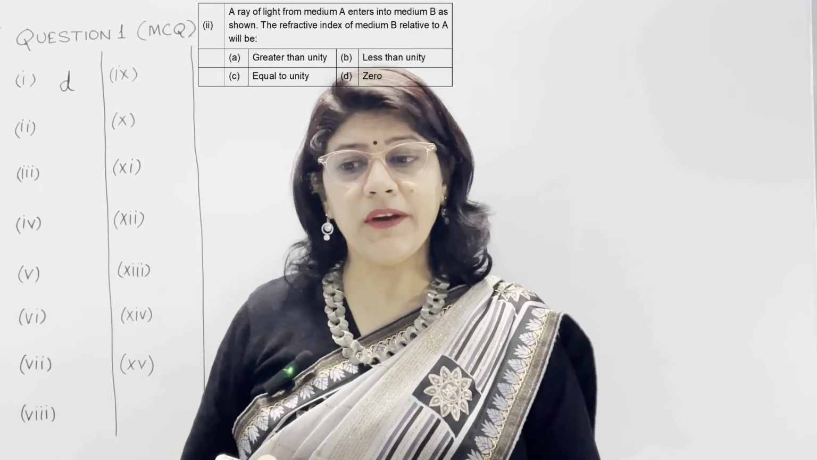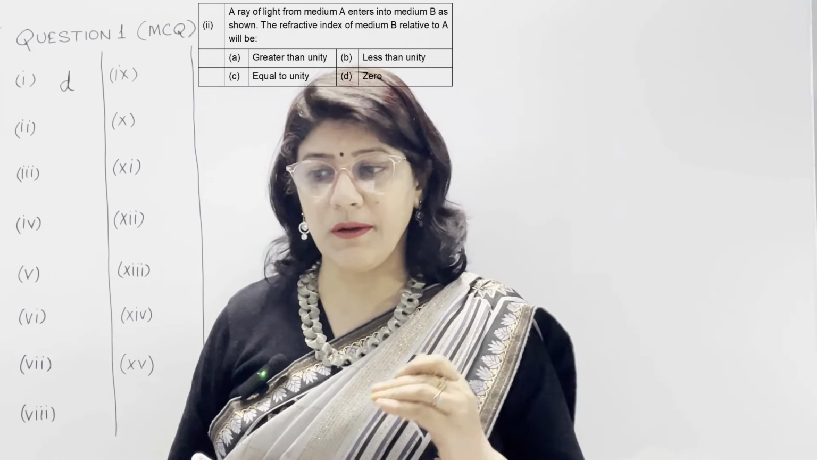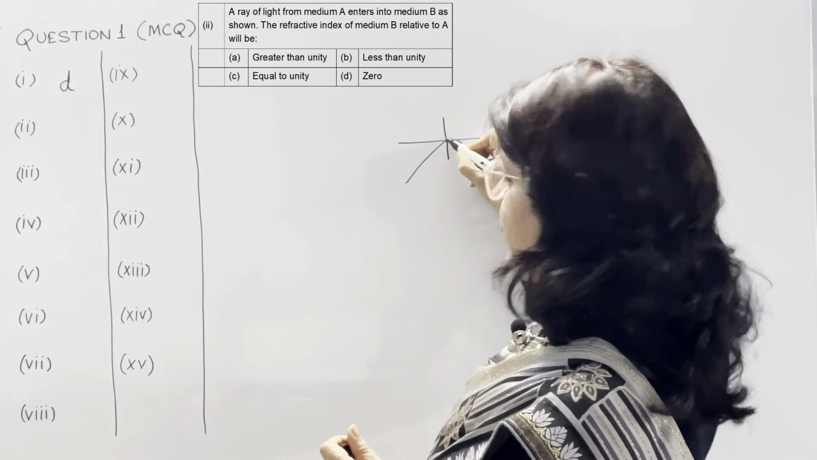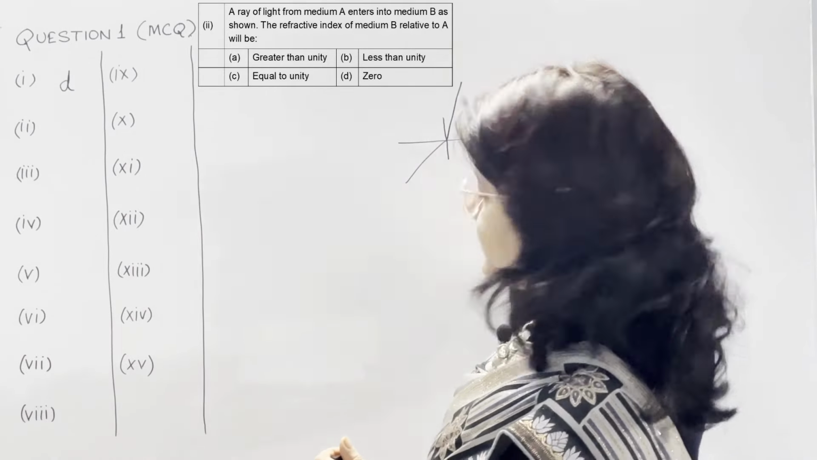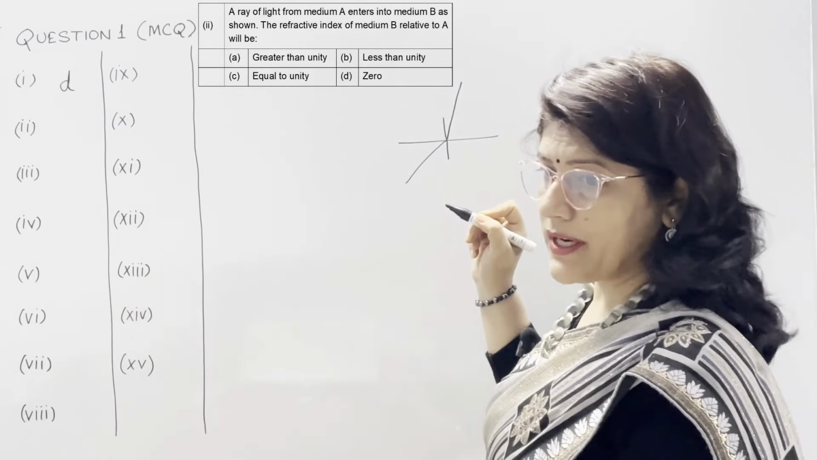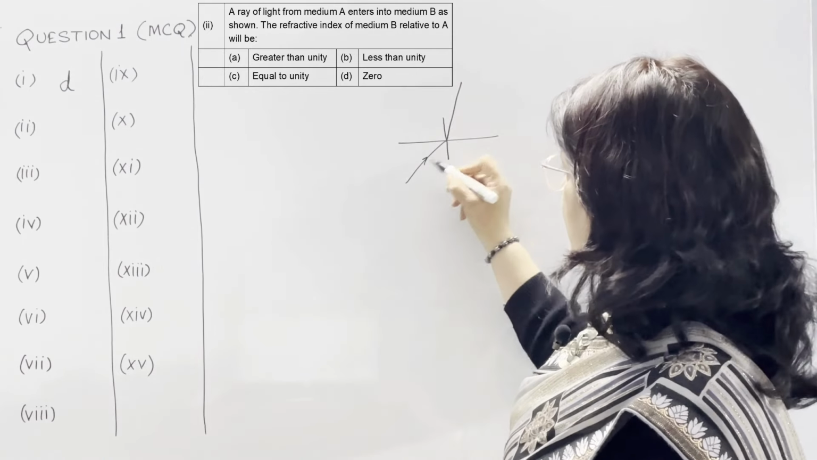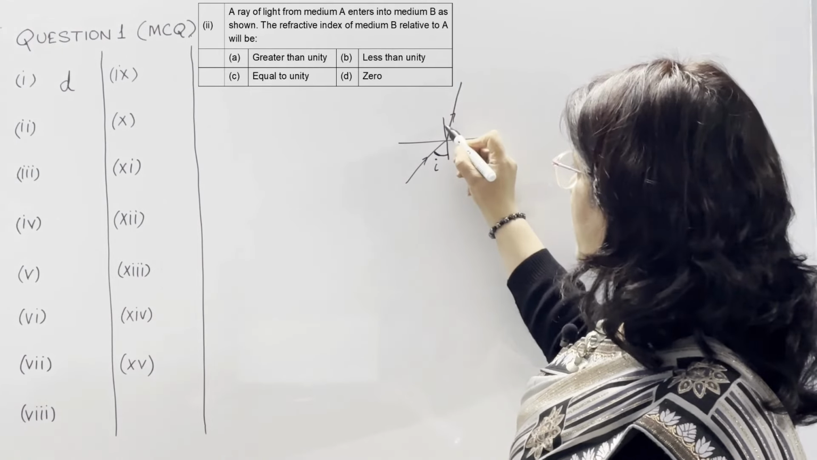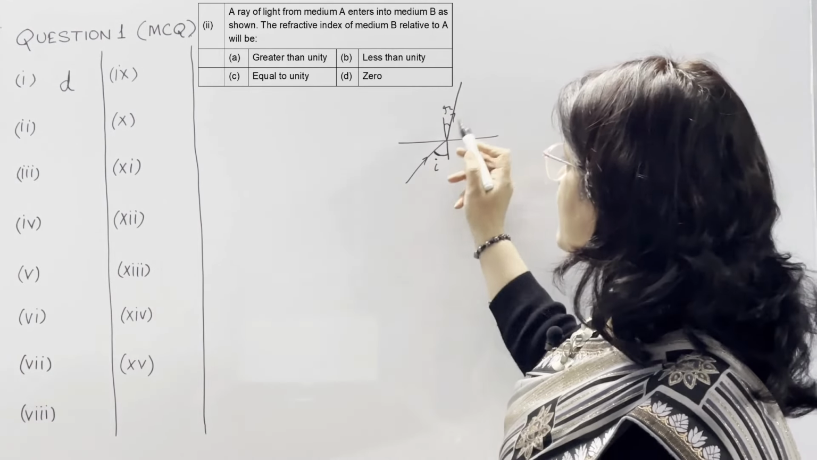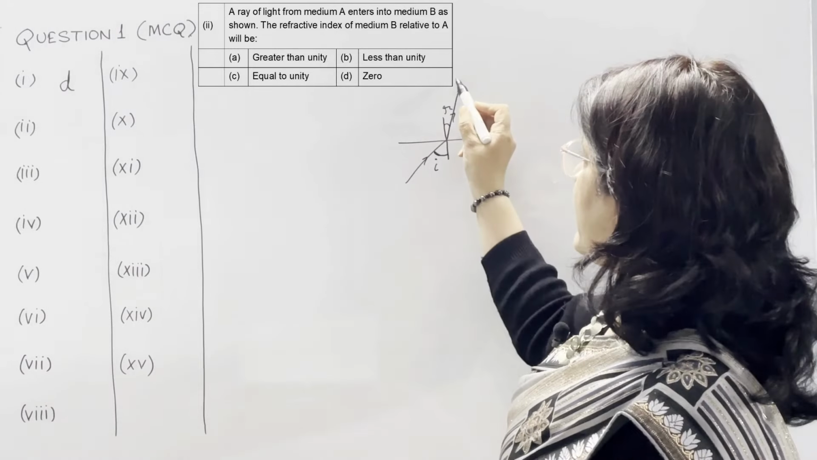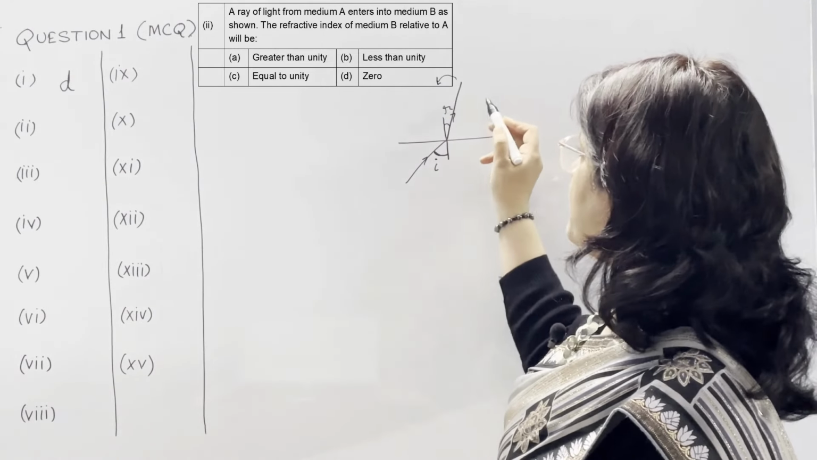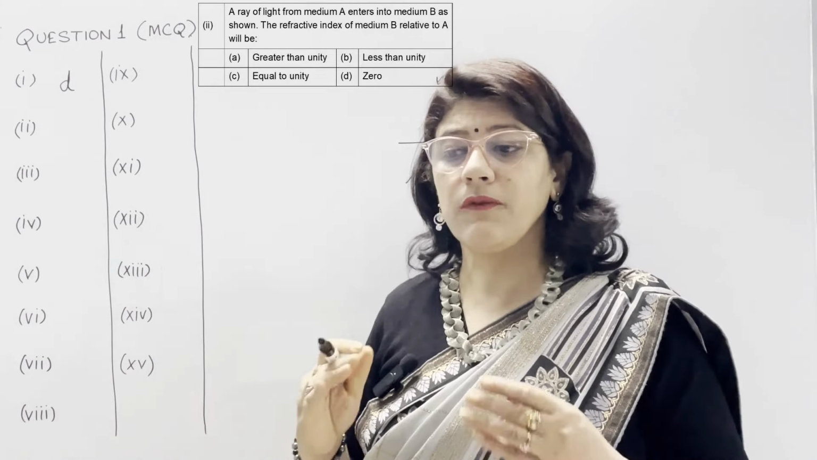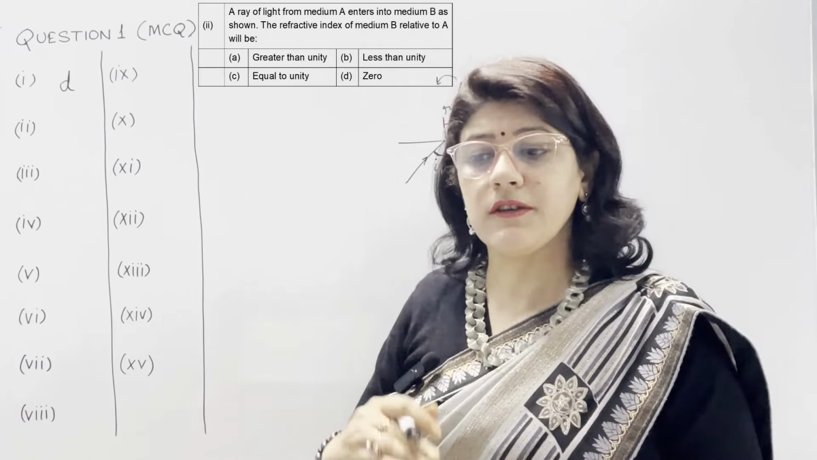In second, a ray of light from medium A enters into medium B. From medium A, the ray is entering to medium B, like this. The refractive index of medium B relative to A will be. Now you can see here the angle of incidence is more and angle of refraction is less. It means ray is bending toward the normal, and whenever ray is bending toward the normal, it means this is a denser medium. This is a denser medium and this is a rarer medium. So our question is the refractive index of medium B relative to A will be.